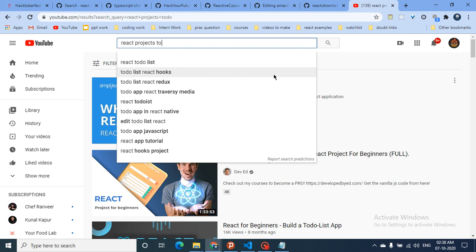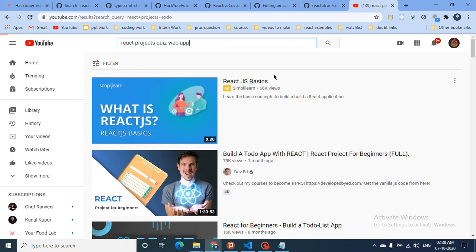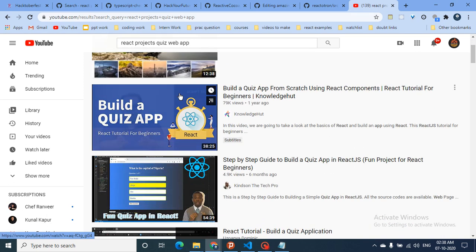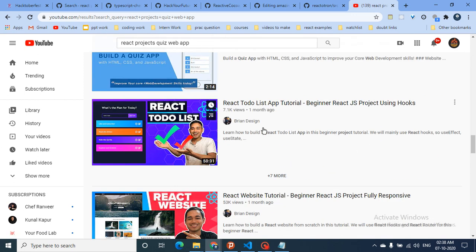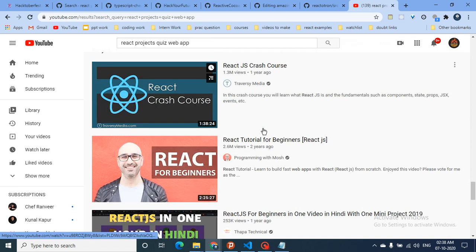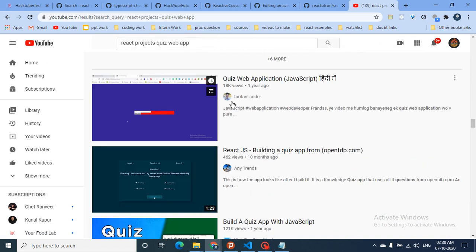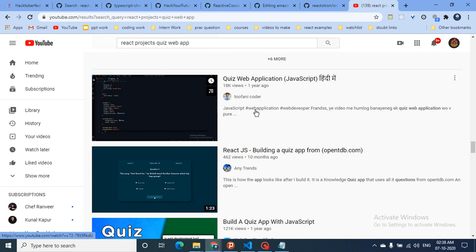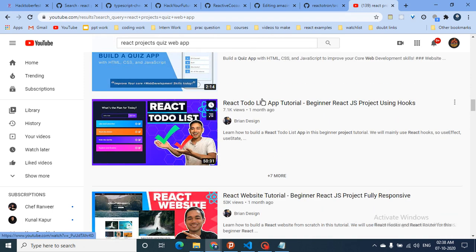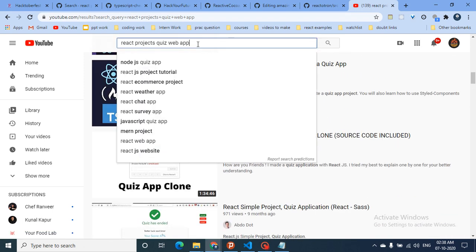Then you can make a quiz app. Quiz app is also very good. There are a lot of tutorials, but the best according to me is this one, from Tufani Coder. This is a quiz web application in Hindi, and he has made a very good quiz app. So you can check out his video also. Making a to-do list and a quiz app is sufficient. You will get a gist of how React applications are made.